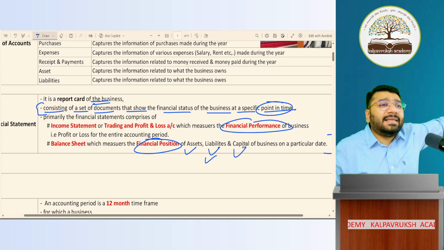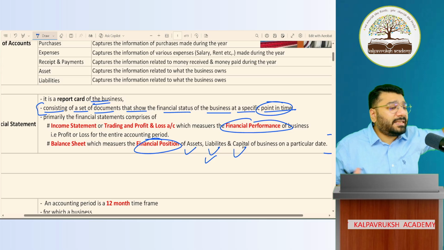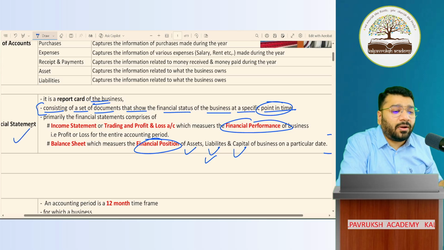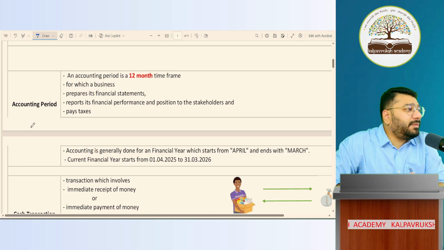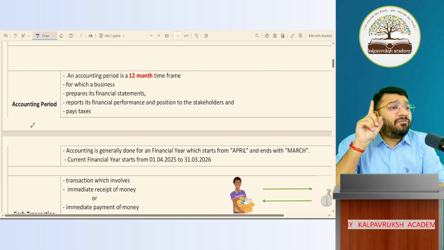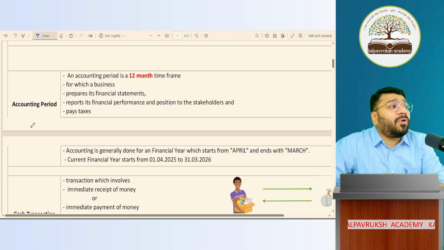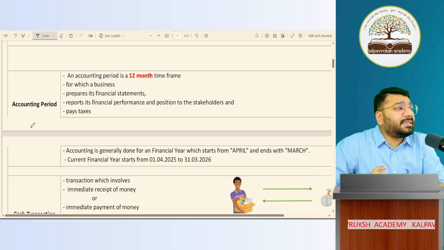So as of now, keep this very simple, people. As we proceed forward, we'll understand this a little bit more in depth. Got it? Not got it? So if I ask you, what is a financial statement? What will you say? A financial statement comprises 2 documents. The first document is named the trading and profit and loss account. The second document is called the balance sheet.